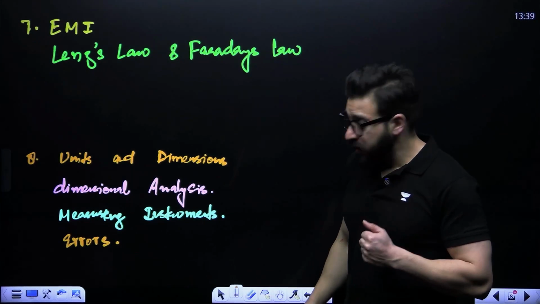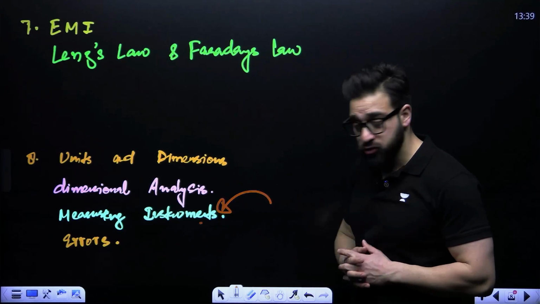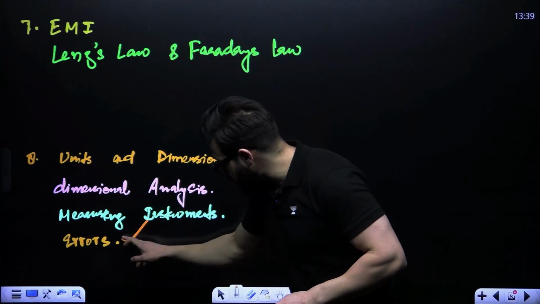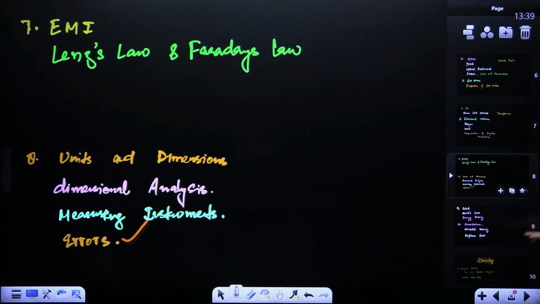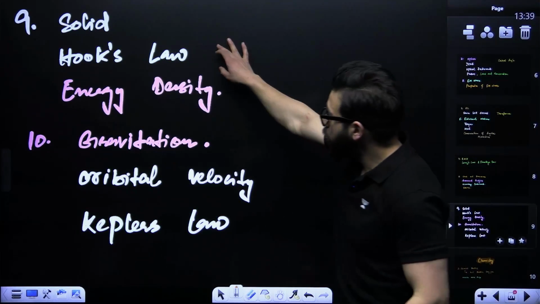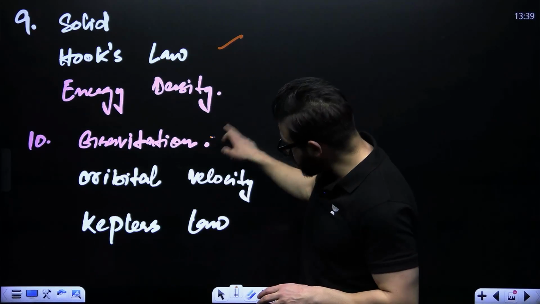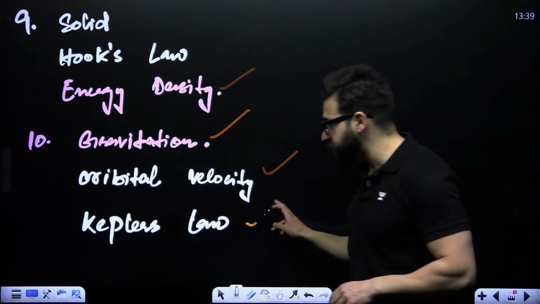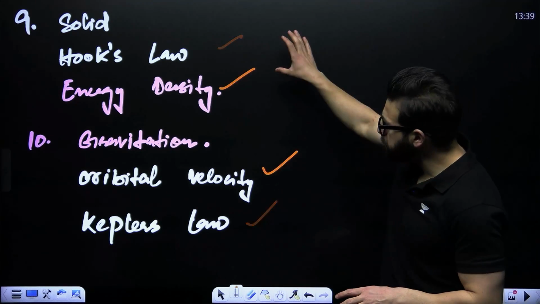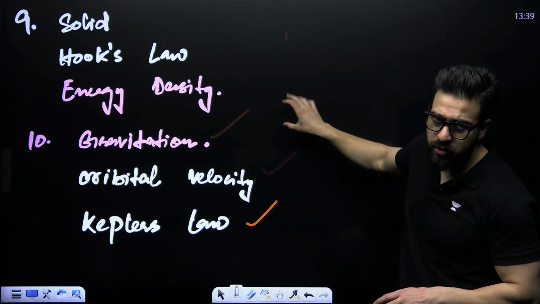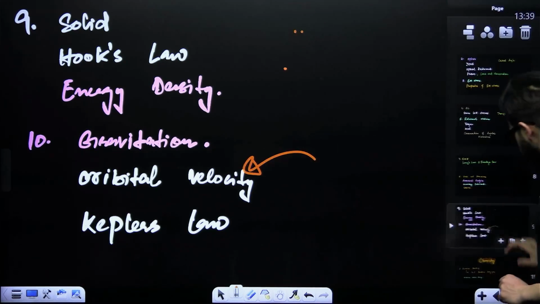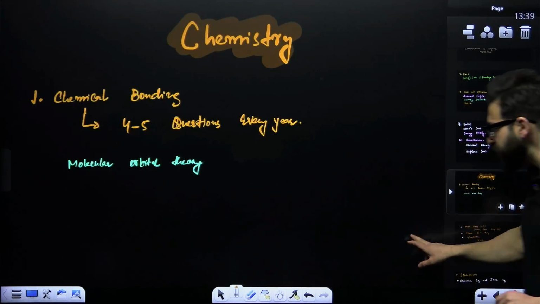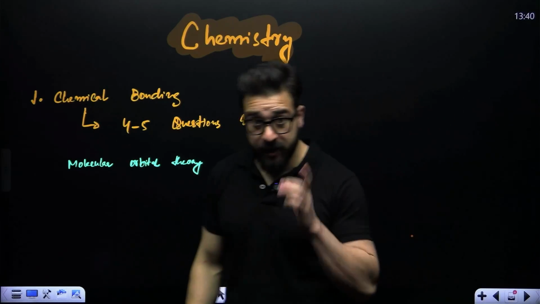So keep your eye on those measuring instruments. Okay, then you have errors. Keep your eye on the errors also from units and measurements. This chapter is very important. From the solids, Hooke's law, energy density. From gravitation, we say orbital velocity, Kepler's laws. Okay, keep your eye on the potential energy also in this particular case. Okay. Yes. Now, my dear friends, when we move on to the second subject, that is chemistry.